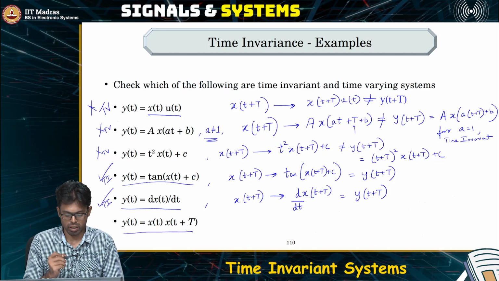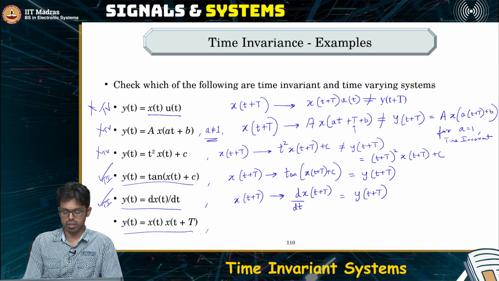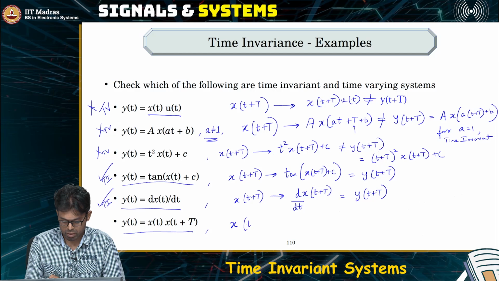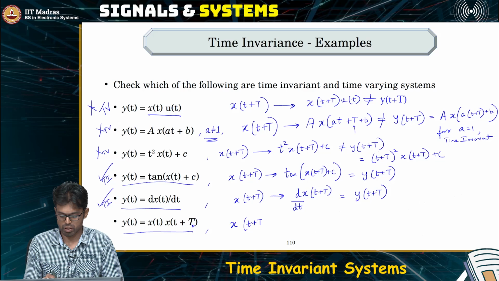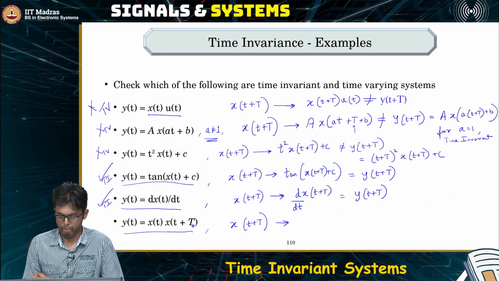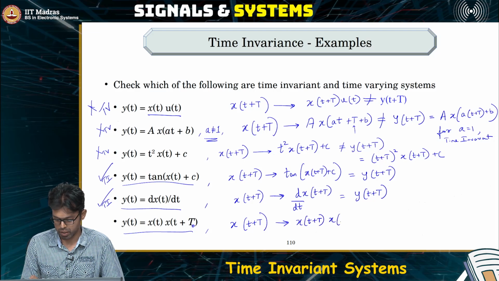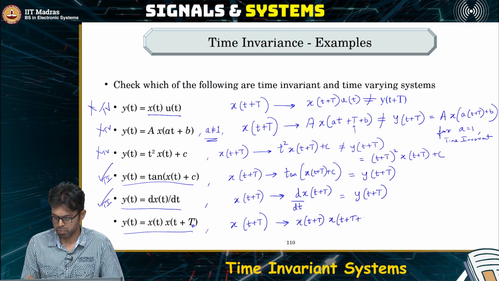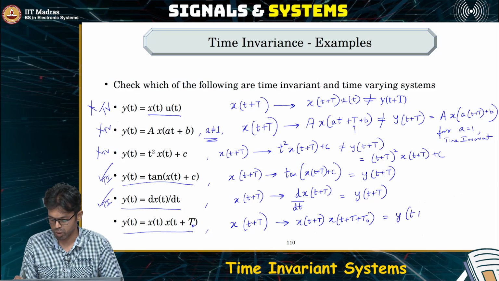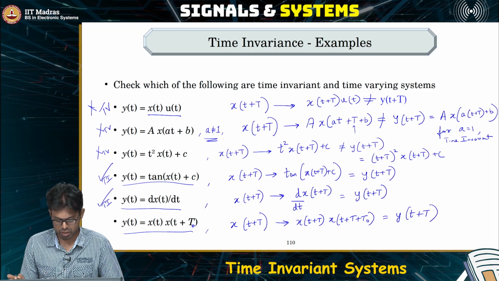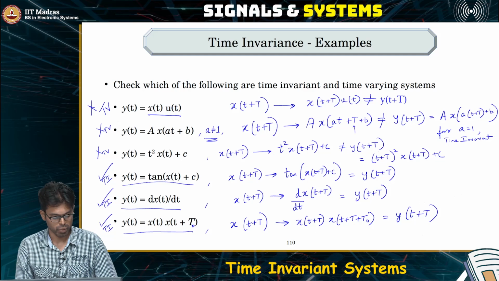Now what about this scenario? You are taking the product of two signals. One is a delayed version of the other. What happens here? If you shift by, let's say this is t naught, then x of t plus T multiplied with x of t plus T naught, which is once again the same as y of t plus T. Hence this is also a time invariant system.